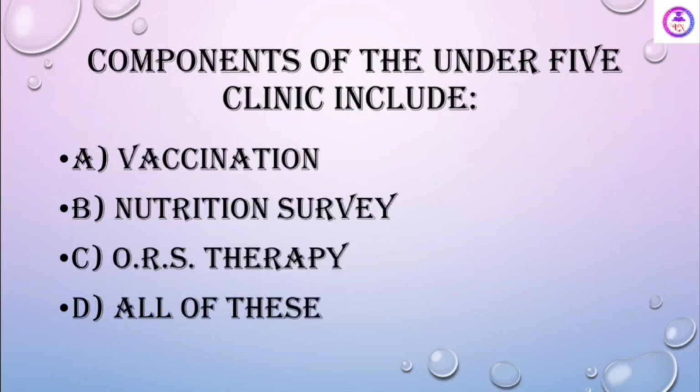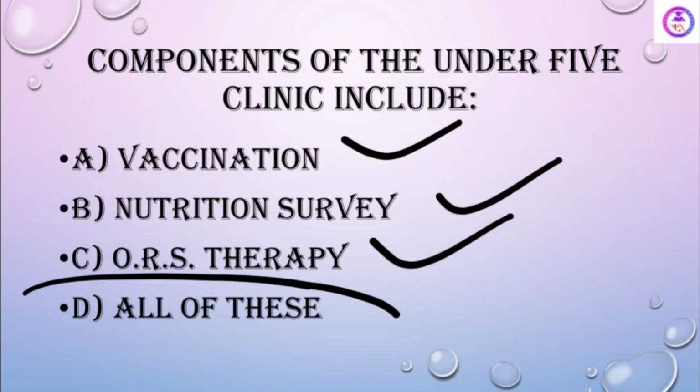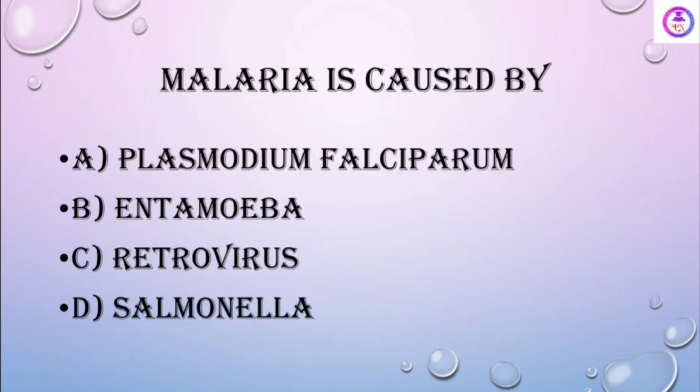Component of under 5 clinic includes vaccination, nutrition survey, ORS therapy. Answer is all of these. Malaria is caused by Plasmodium falciparum, entamoeba, retrovirus, salmonella. See, answer is Plasmodium falciparum.